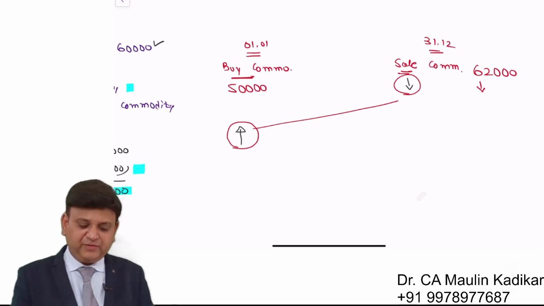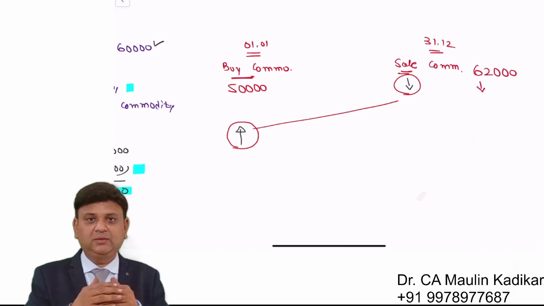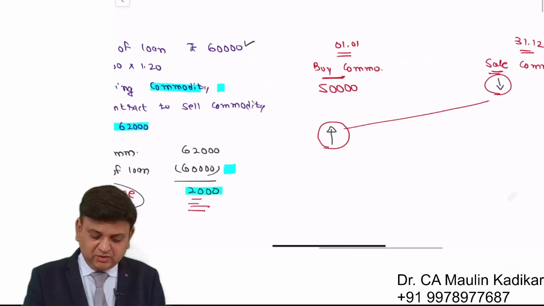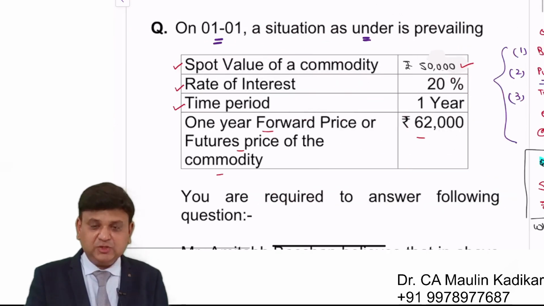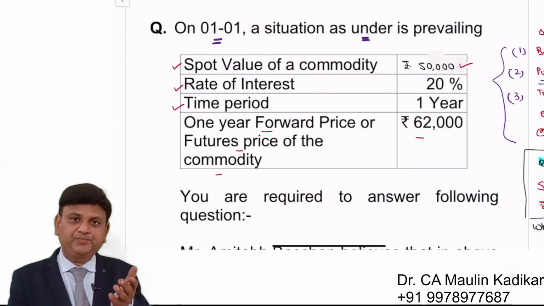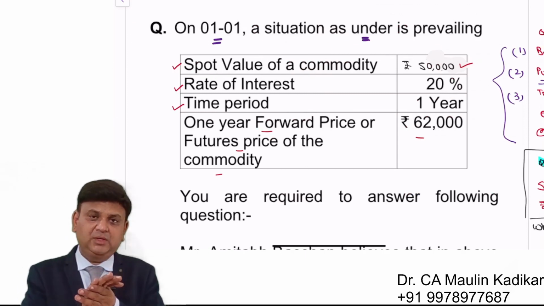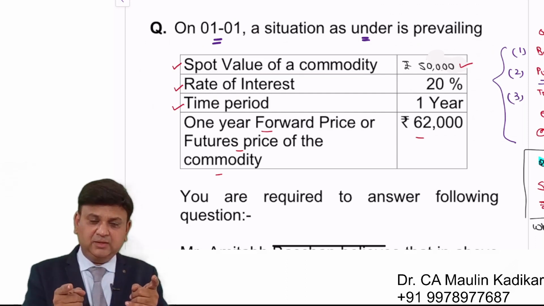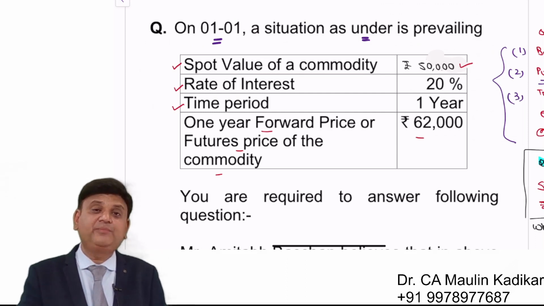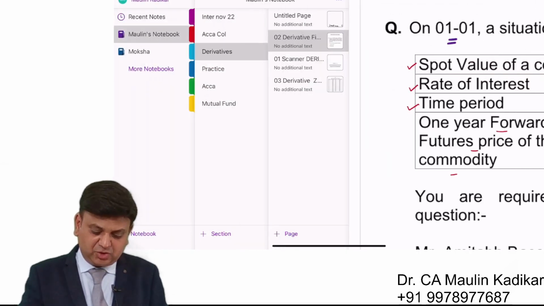Now one more clarification that I want to give. Right now we are understanding that this kind of situation cannot exist. Then what will be the situation? There will be a situation wherein arbitrage is not possible. We will understand that, and that is the kind of situation which will ideally be prevailing in the market, and for that we will ignore the transaction cost.